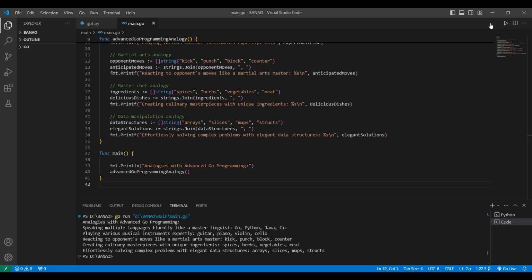In conclusion, advanced Go programming plays a crucial role in industrial applications such as distributed systems, cloud-native development, and high-performance web servers. By harnessing Go's concurrency model, performance, and efficiency, developers can create robust, scalable, and reliable applications that meet the demands of modern enterprises.